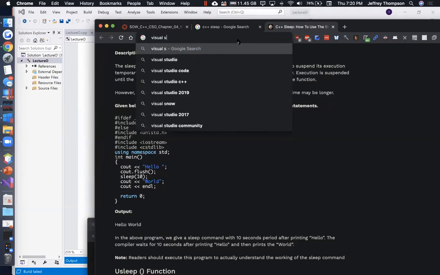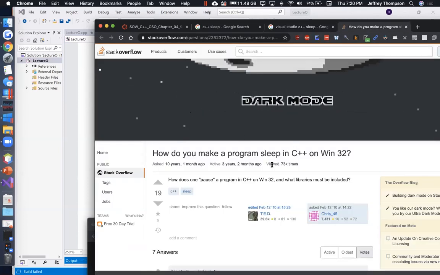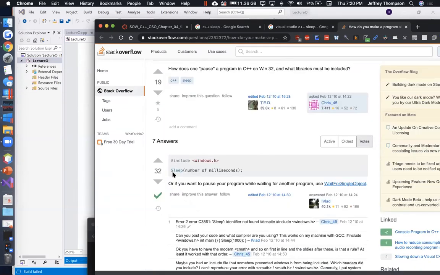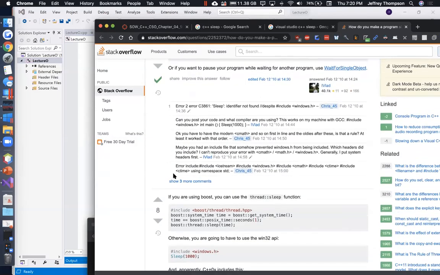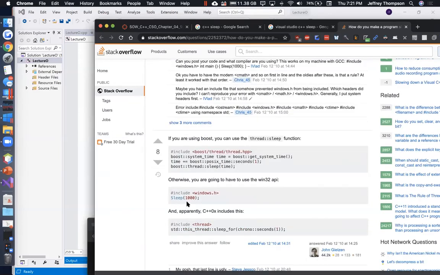Alrighty, Visual Studio, C++ sleep. Let's take a look here. How do you make a program sleep in Windows C++? You include windows.h and you Sleep with a capital. Okay, that's a capital S. And this is saying, okay, if you use the Boost library, great. All right, so we'll try it with a capital S. See if that gets us going.